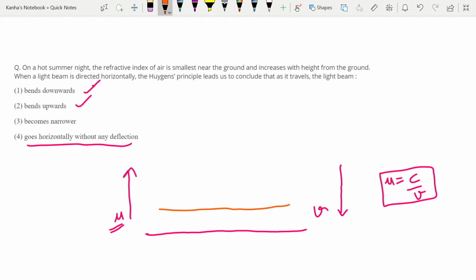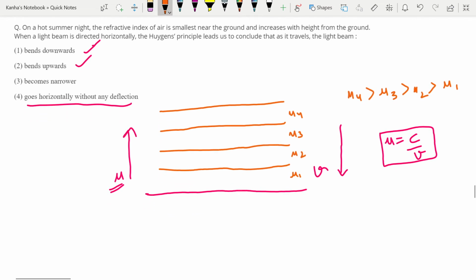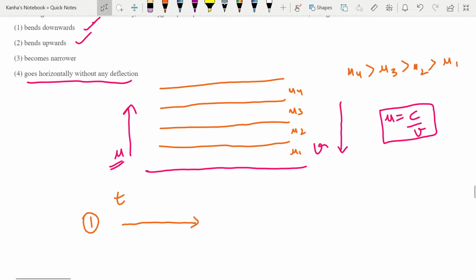So let me say these are the different, although it's really continuous, let me make these as discrete, mu1, mu2, mu3, mu4, with mu4 greater than mu3 greater than mu2 greater than mu1. Now with this in mind, because the velocity is decreasing downwards, for the first case, which is for mu1, in the same time t, my light beam will travel, let's say, a distance this much.